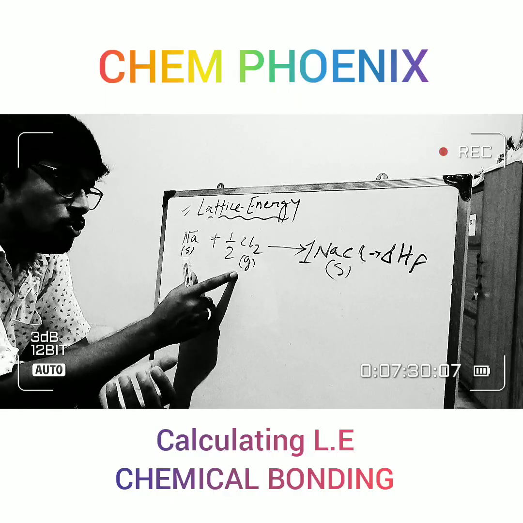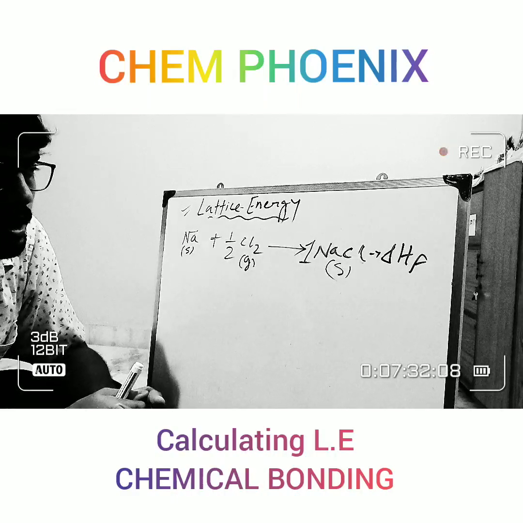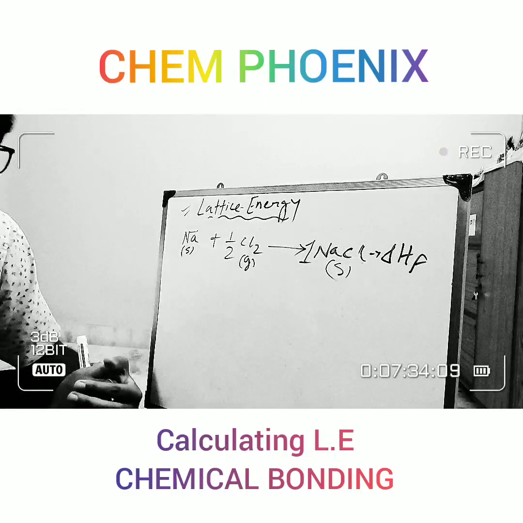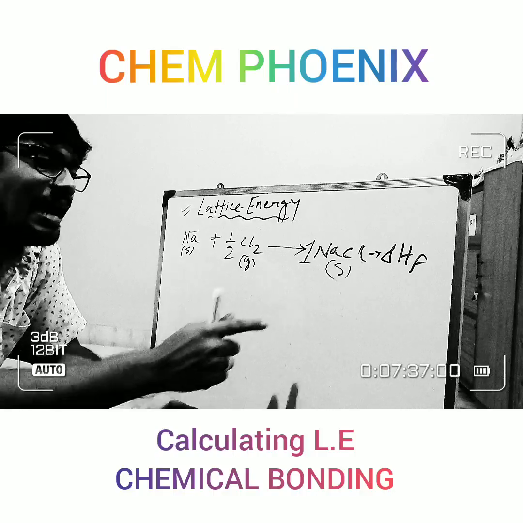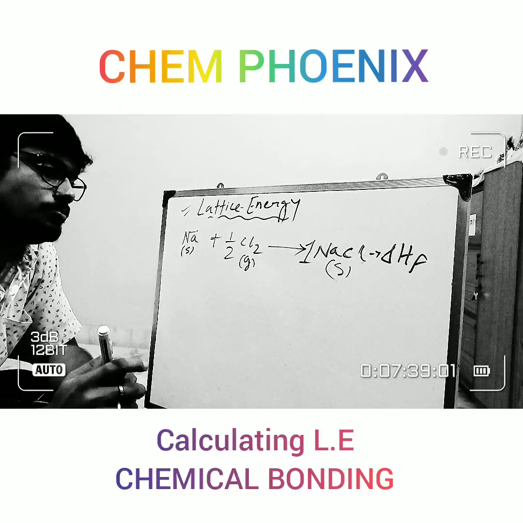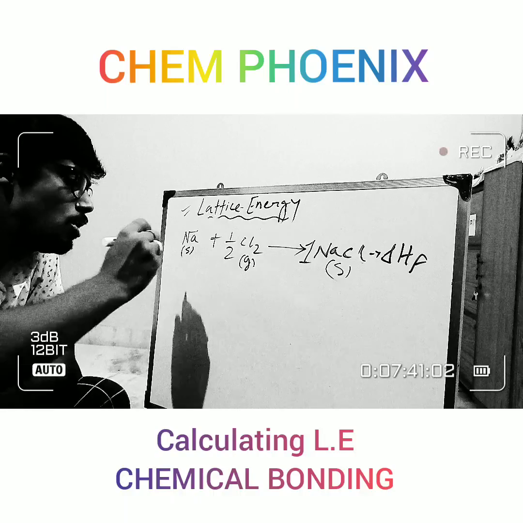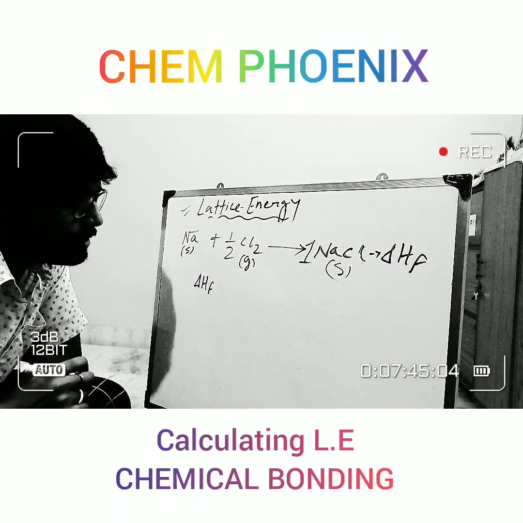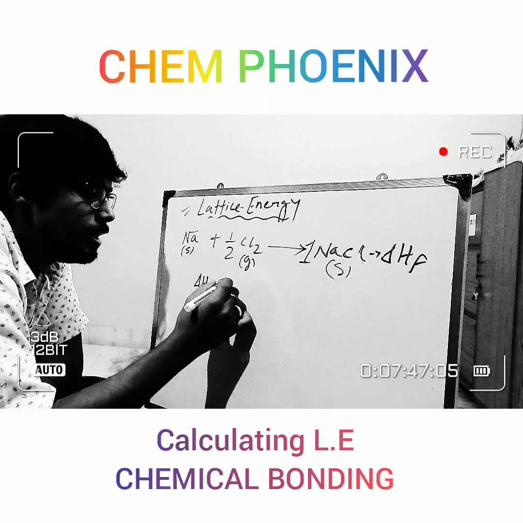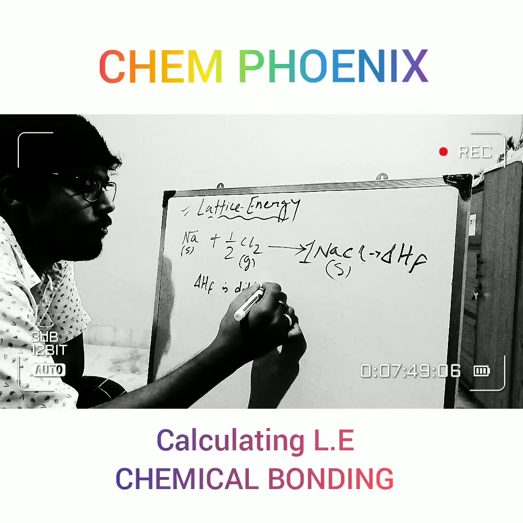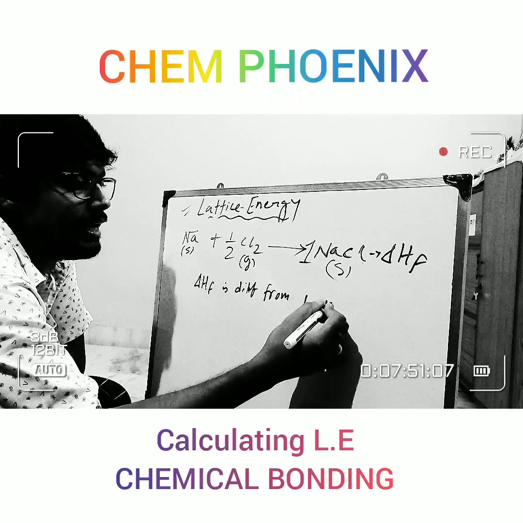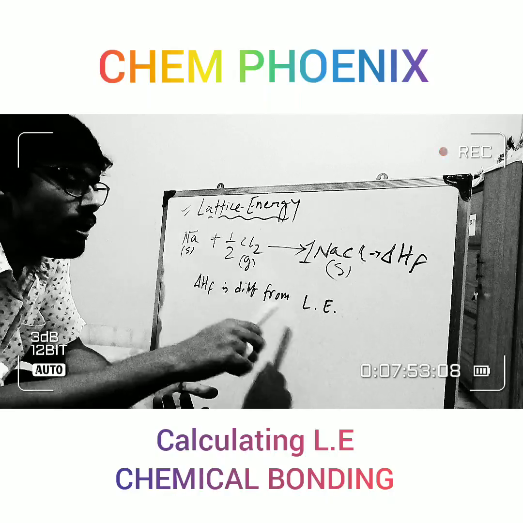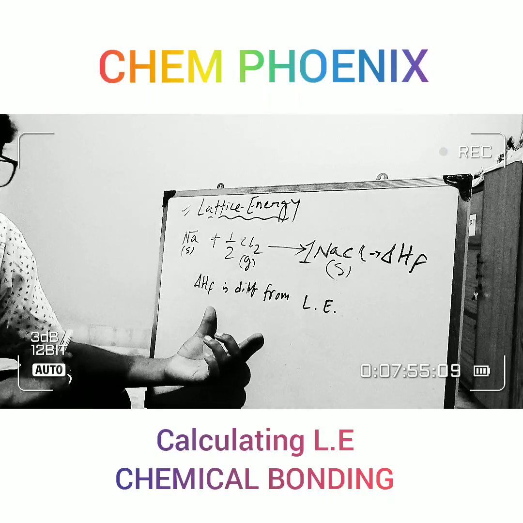So if we react these two, an amount of heat is released and 1 mole of compound is formed. That heat is known as heat of formation, right? So we can clearly say that delta HF is different from lattice energy. These two are very much different.